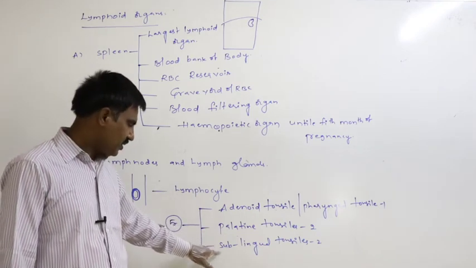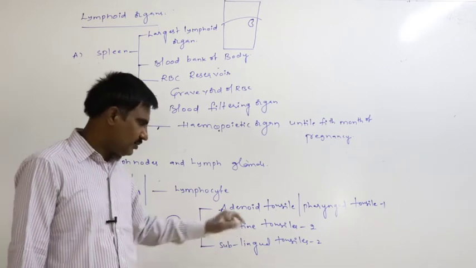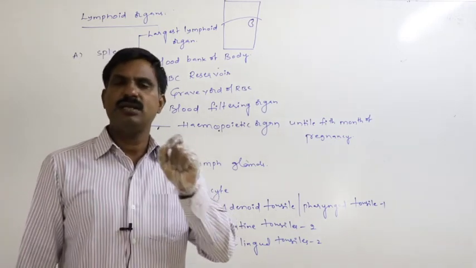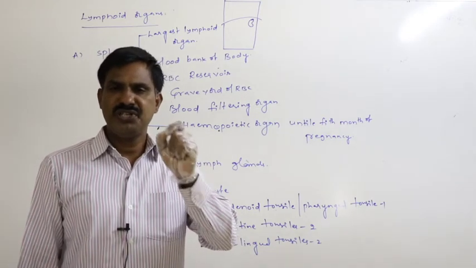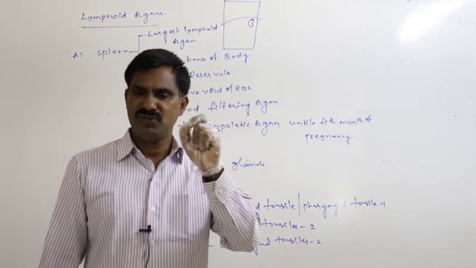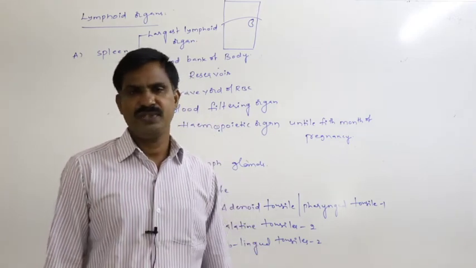Sublingual tonsils are also 2; they are present below the tongue. We already discussed the adenoid tonsil in the digestive system, in the oral cavity. These five tonsils are masses of lymphatic tissue useful for defense, for killing pathogens which try to enter the body through the oral cavity.